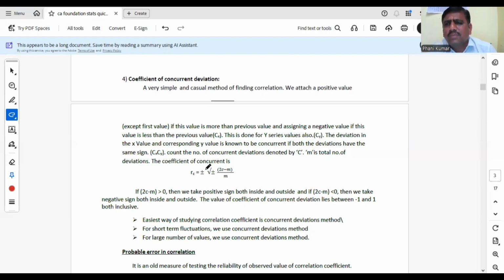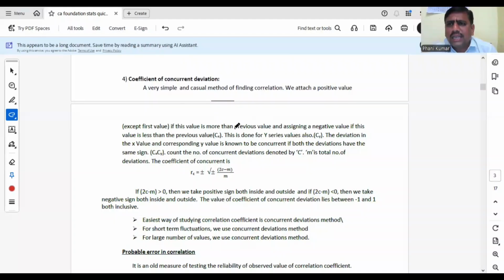Coming to scatter diagram, it measures only the correlation, not the correlation coefficient. So what is the easiest method of studying correlation? Scatter diagram. What is the easiest method of studying the correlation coefficient? The concurrent deviations method. A very simple and casual method of finding the correlation coefficient is the concurrent deviation method.